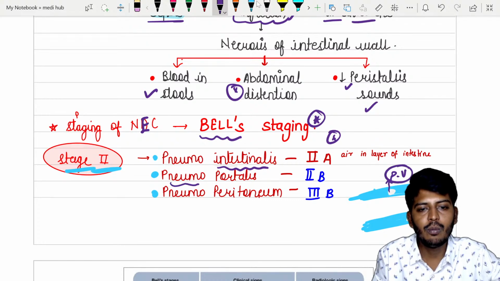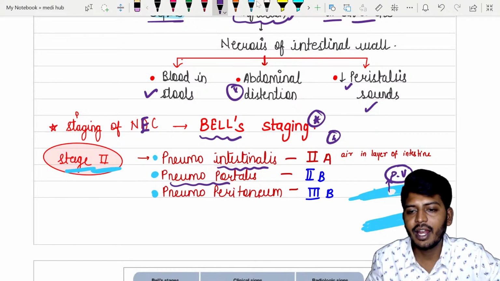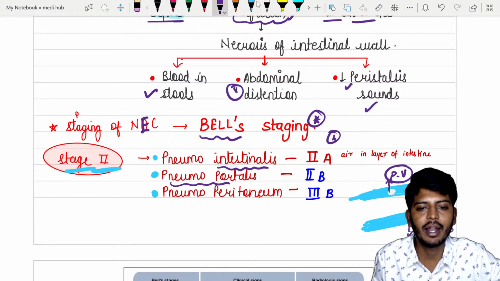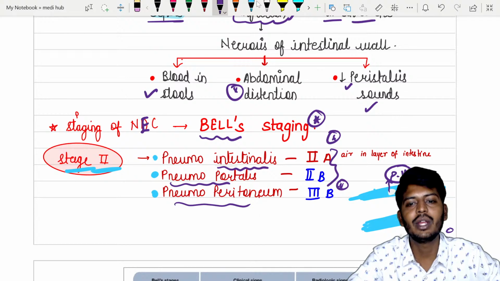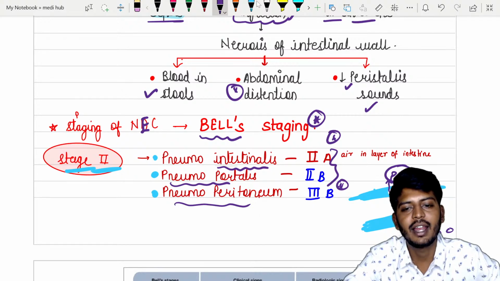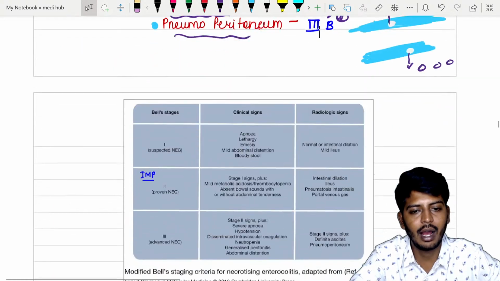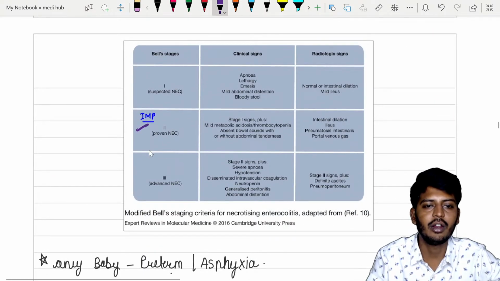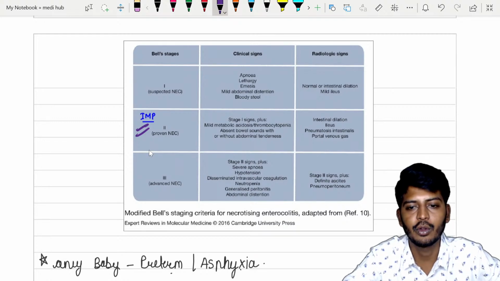Called as a pneumoportalis. But after some point what can happen? That can rupture and air can just freely present in the peritoneum, called as a pneumoperitoneum. Pneumoperitoneum is the stage 3B, stage 2A and stage 2B are pneumointestinalis and pneumoportalis. Remember, these are also questions which were previously asked. So most important, here is the whole staging, remember it. Important is second stage is the most important thing.